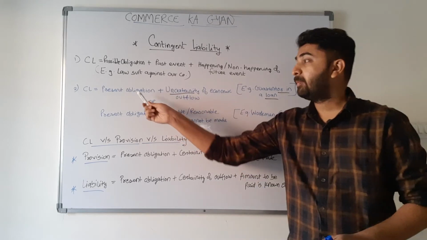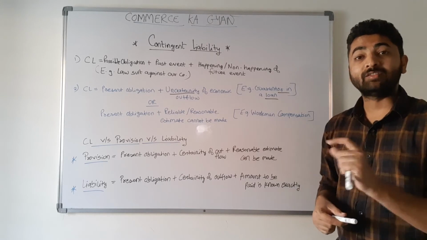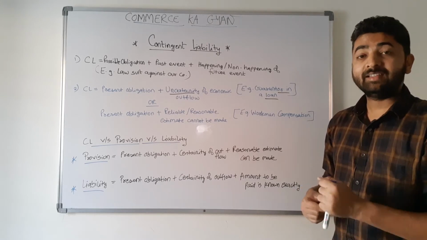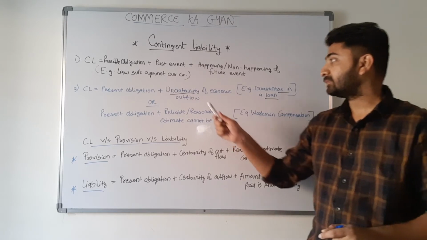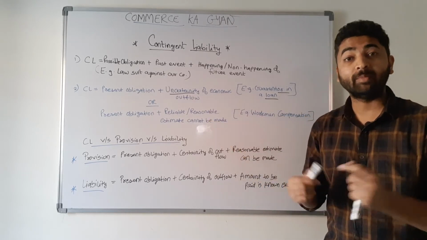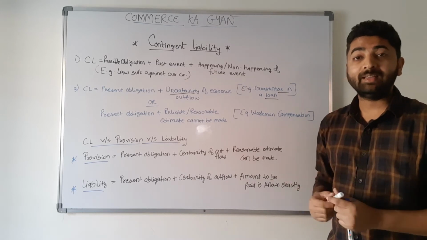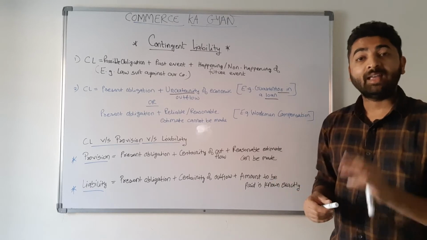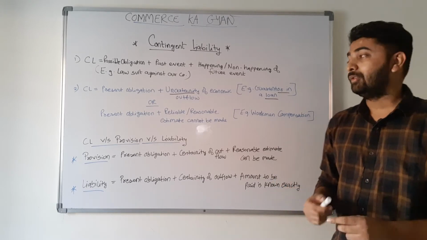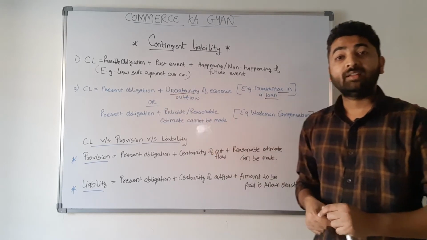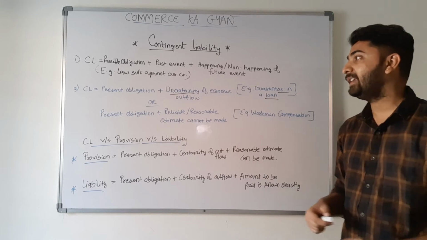So you already have a present obligation, because if the person who has availed the loan from the bank does not pay the amount, then in that case you will be the person who is liable to pay the amount. But there is an uncertainty of economic outflow. What if the person who has availed the loan already pays all the EMIs and installments on time? In that case you do not have any economic outflow. So under a present obligation, if you do not have any certainty of economic outflow,